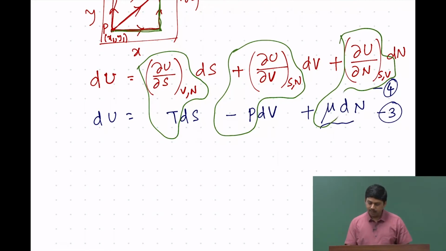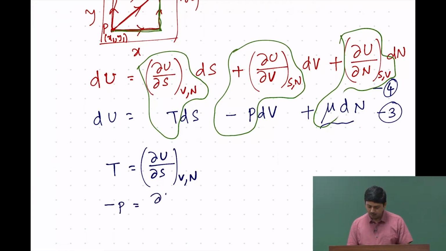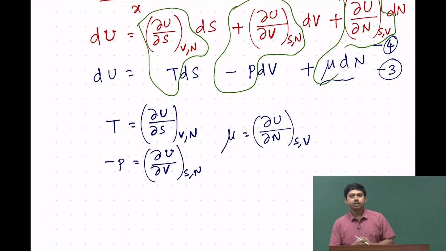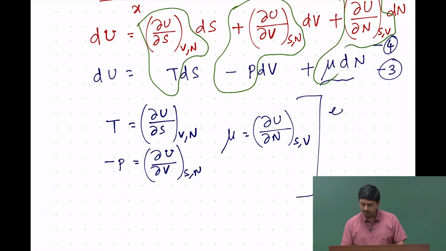So, then we can write that T is nothing but du/ds at constant v and n, and -p is du/dv at constant s and n, and μ is du/dn at constant s and v. So, you see that we get three different quantities, and all of these are called equations of state.